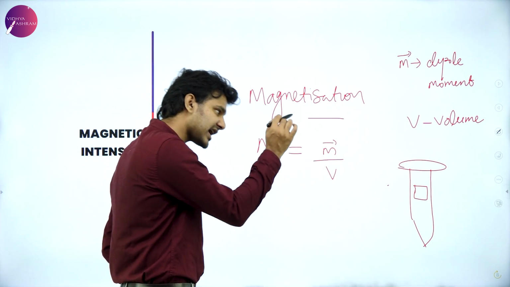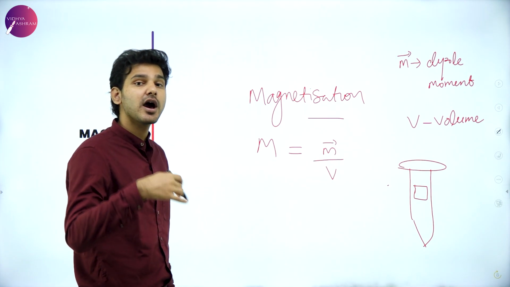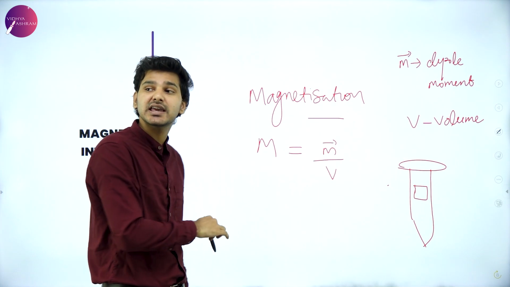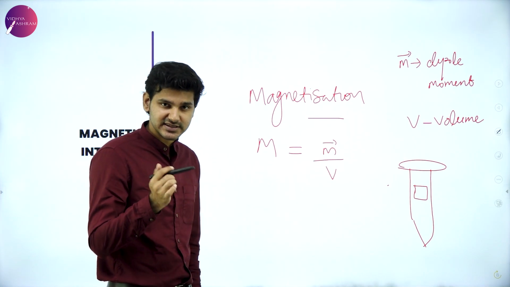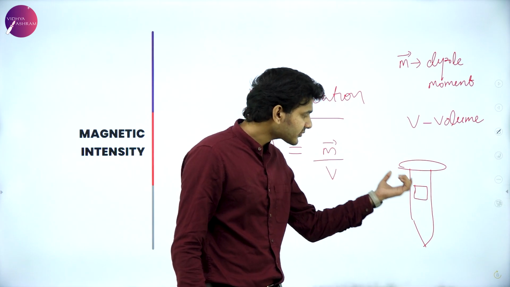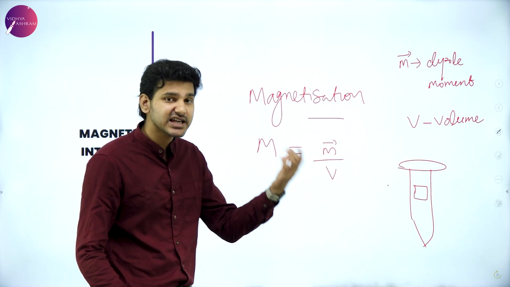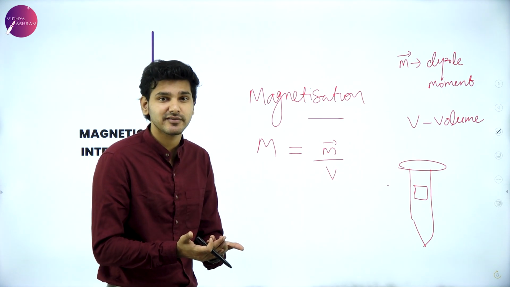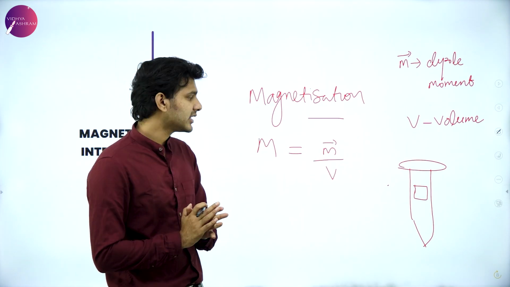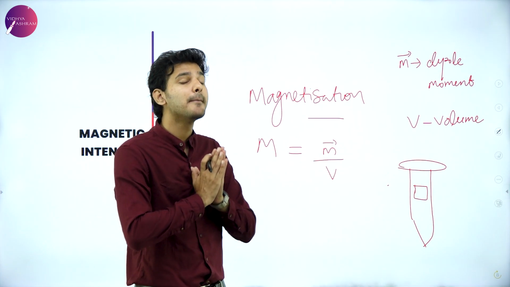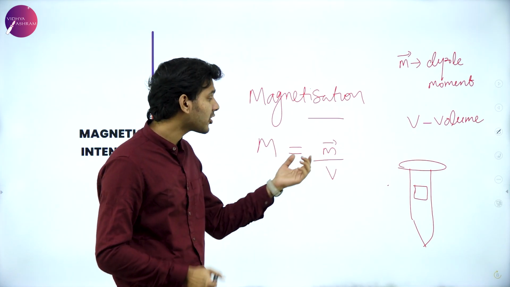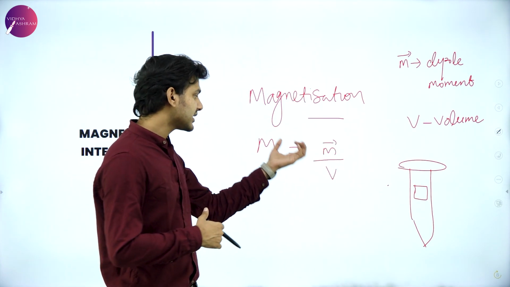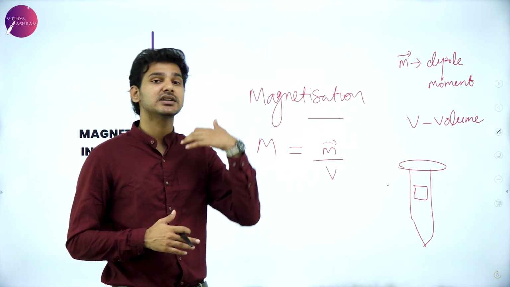Then I can say that inside that particular space, the number of dipole moments existing will determine how much a material can be magnetized. Simply, if the number of magnetic dipole moments increases in a given volume, then that material will be magnetized to a maximum extent, that is, it can be magnetized heavily. If the number of dipole moments in that given volume is less, then that material cannot be magnetized to the same extent.